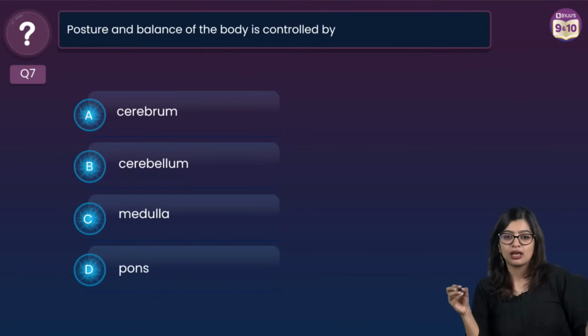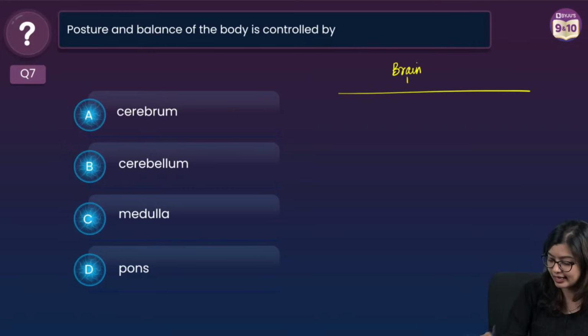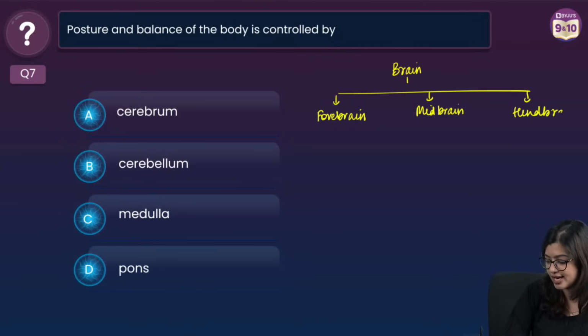Okay. Now, I'm going to quickly revise the brain. If you look at the brain, we know that the brain is divided into forebrain, midbrain, and hindbrain, right? Now, what is there in the forebrain?